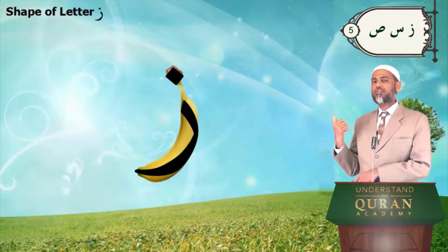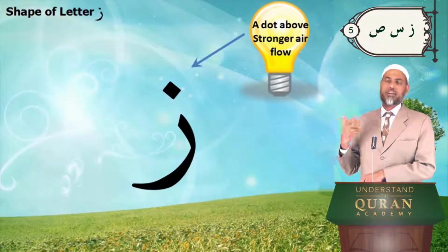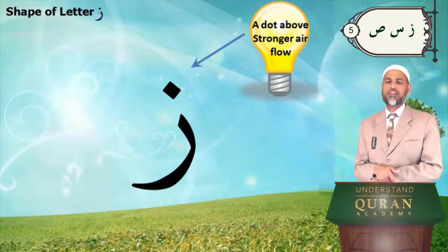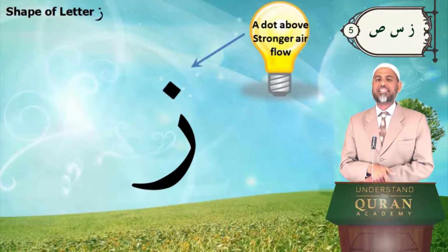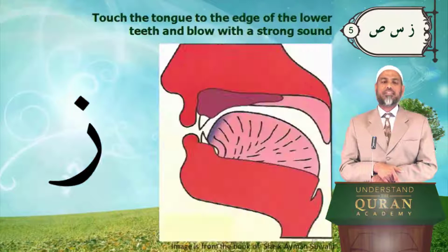Okay, and remember, dot in Arabic letters, that's a very smart part of the design of Arabic letters, mashallah. Those who designed the Arabic letters had beautiful ideas. So the dot above represents stronger airflow. Zzz. Okay, and how do you say za?